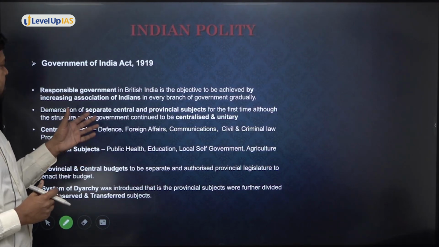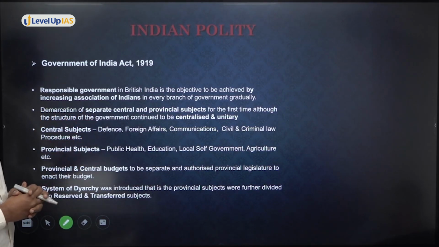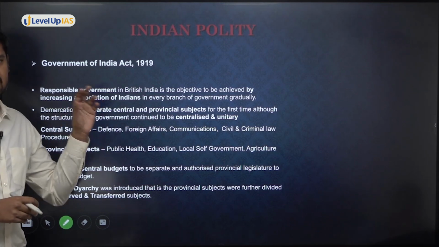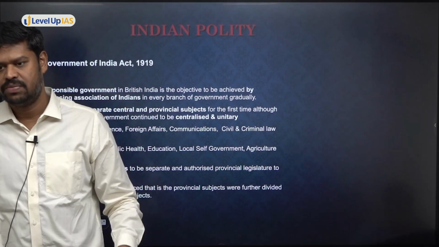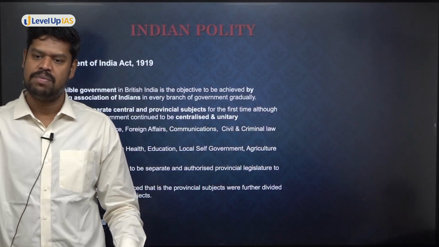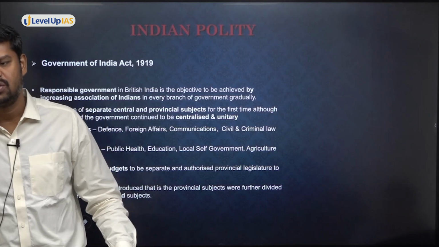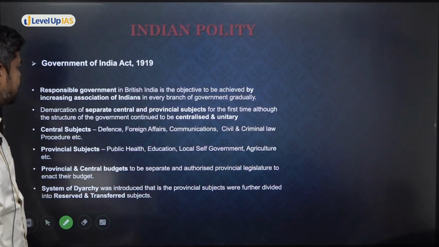So, if you see this, the responsible government in British India is the objective to be achieved by increasing association of Indians in every branch of government gradually. So, what did they say as an objective? That we will increase the Indians in every branch of administration, not only in the legislative area, but also in the executive area. So, we'll see how the expansion is happening.